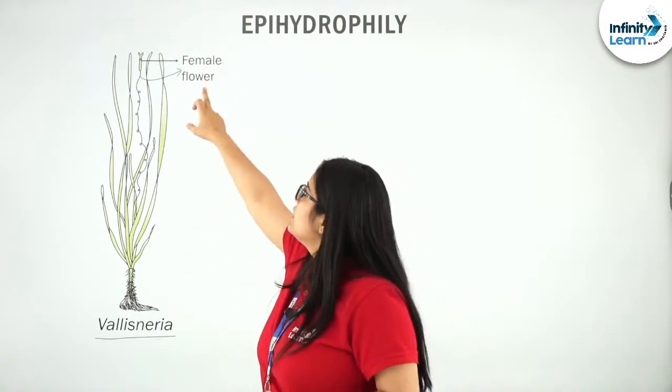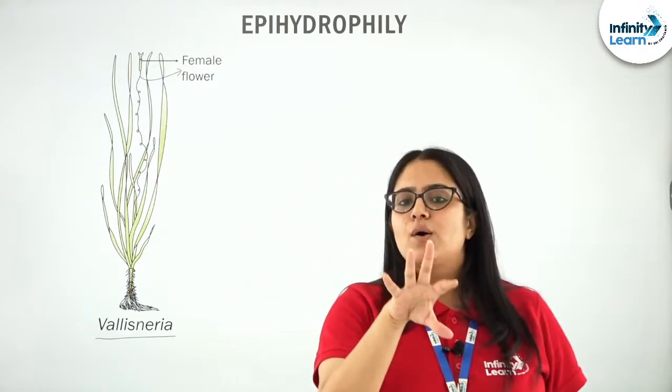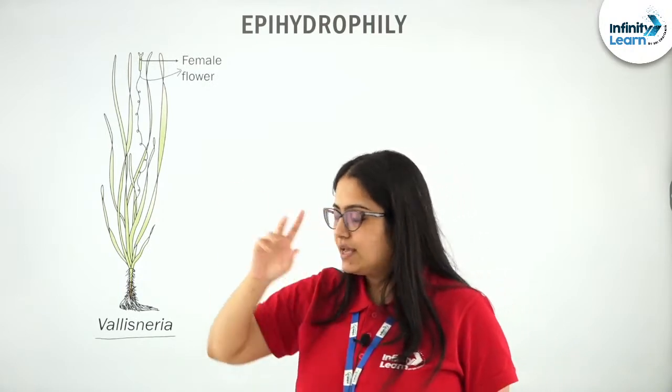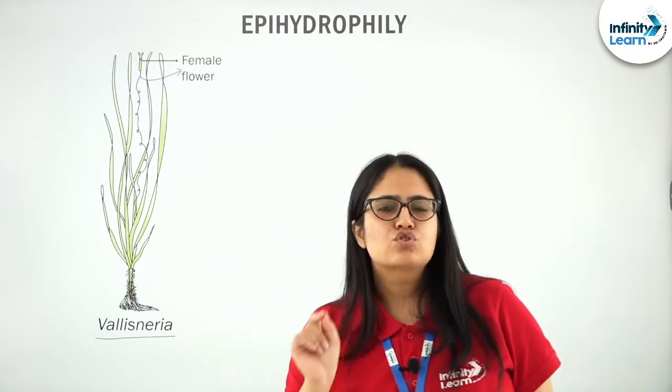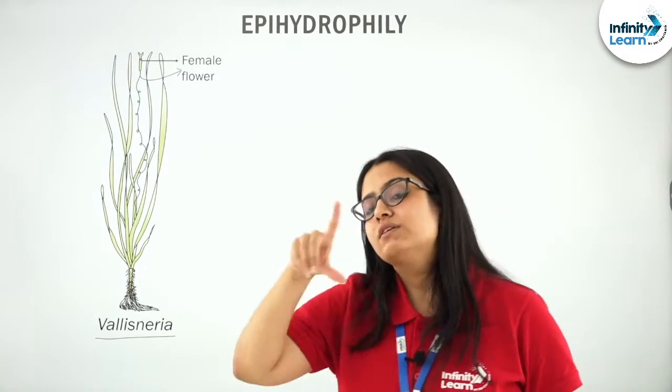In Vallisneria, the stalk of the flower is quite long, and with the help of this long stalk, the female flower reaches the surface of the water, where its pollination will take place.